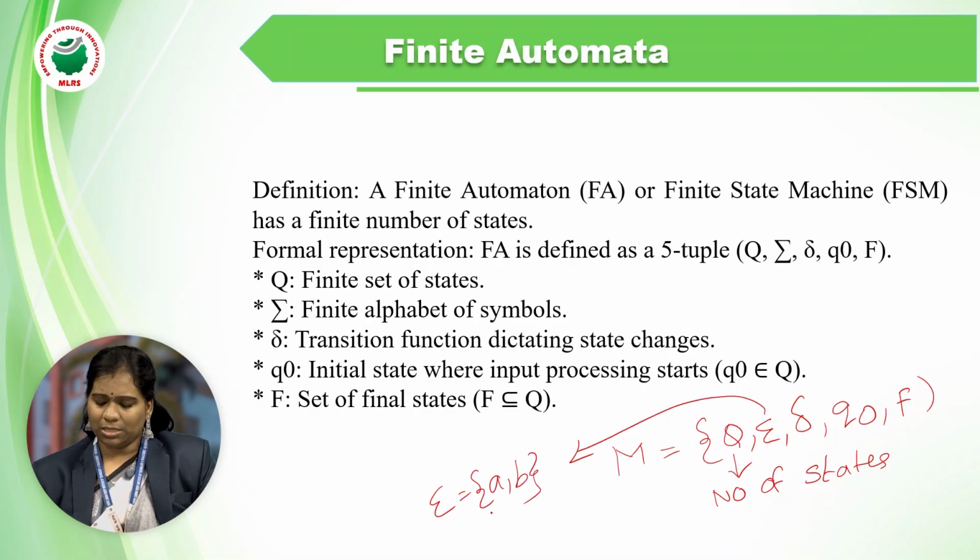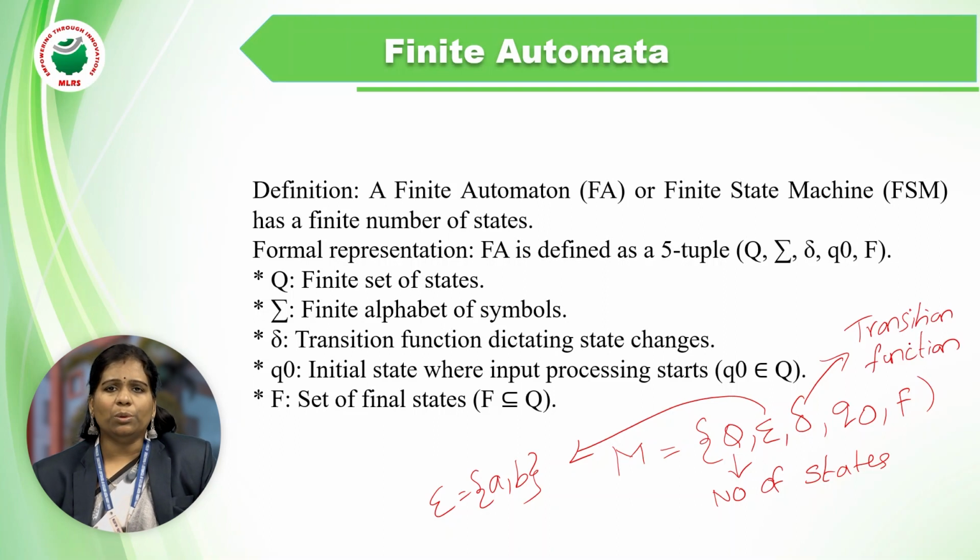Next is the delta function. Delta function is nothing but the transition function. It will transmit the data from one state to another state. The next one is Q naught. Q naught is the initial state. The last one, F. F is the final state.